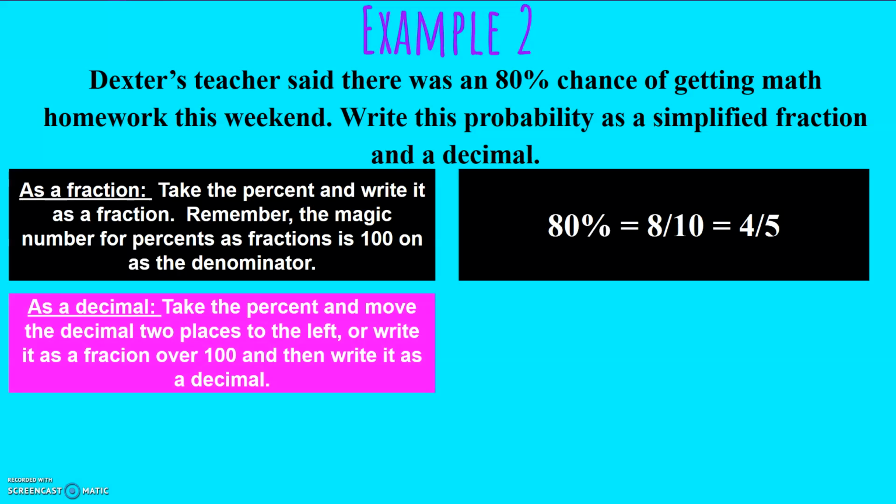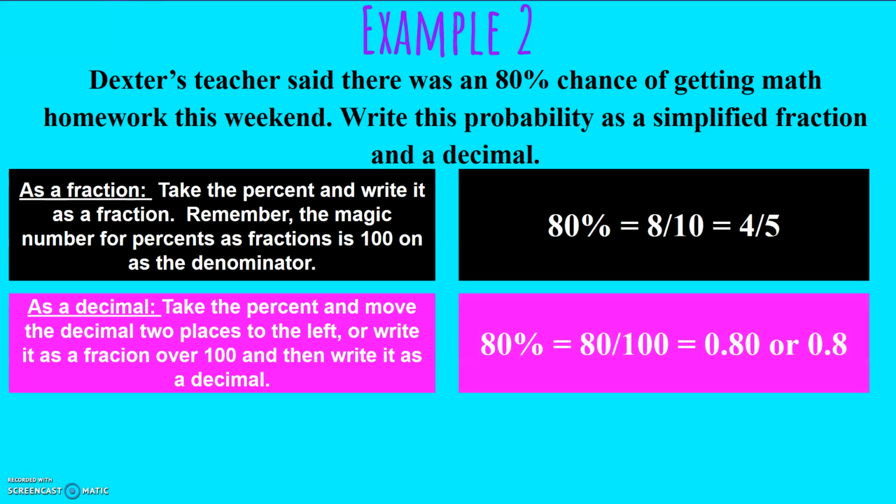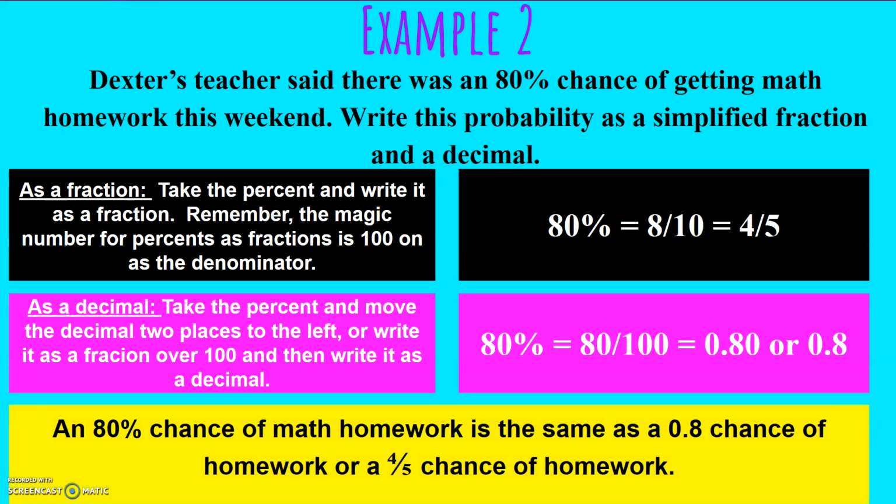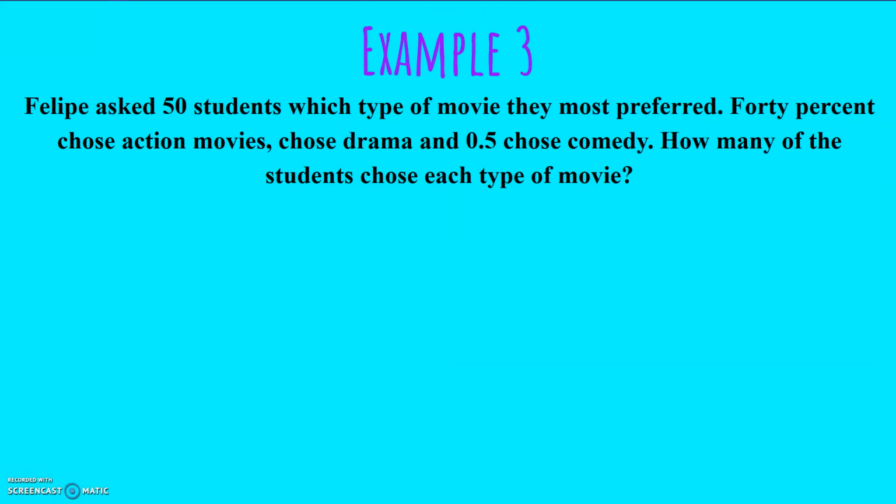As a decimal, same thing. You can go from 4/5 into a decimal, or 8/10, since you can hear the decimal in that fraction, or you can take the percentage and move the decimal 2 places to the left. Either way, 80% equals 80 over 100, or 80 hundredths, or 8/10. 80% chance of math homework is the same as 0.8 chance of homework or 4/5 chance of homework. There's a 4 out of 5 chance that you're going to have math homework.